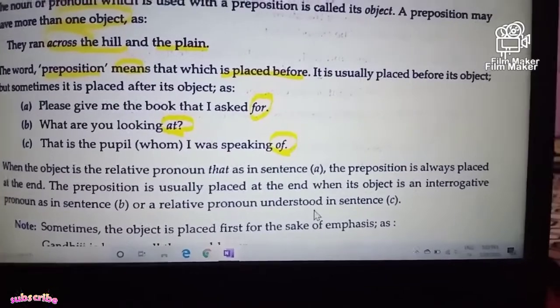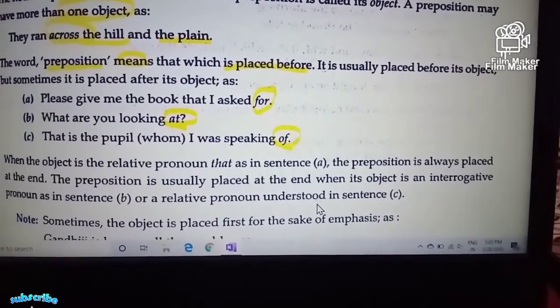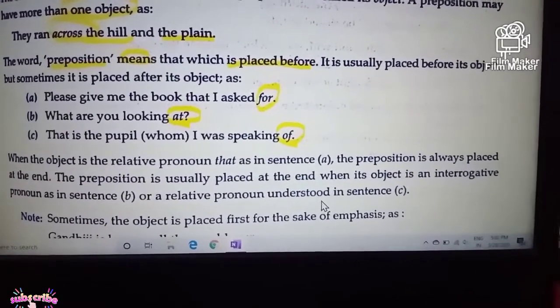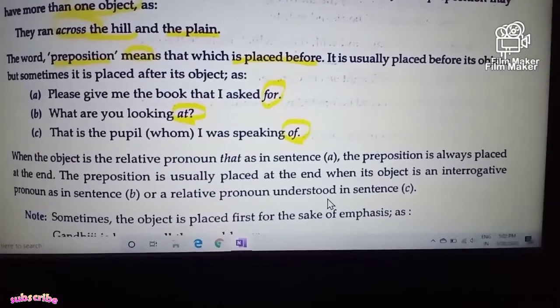So according to the sentences and some pronouns, the position of the prepositions may change.